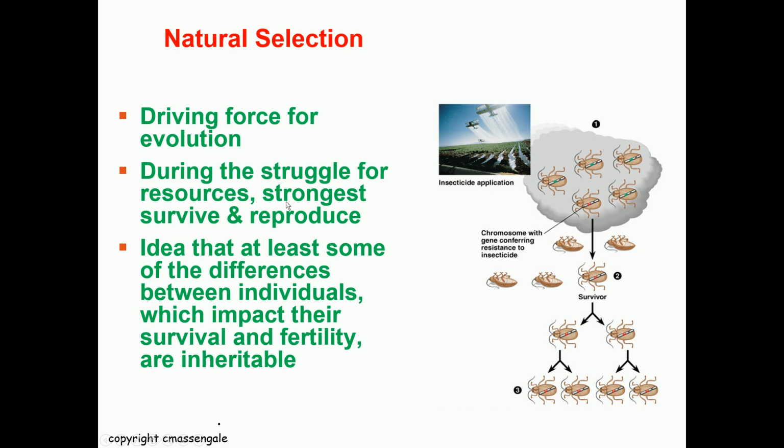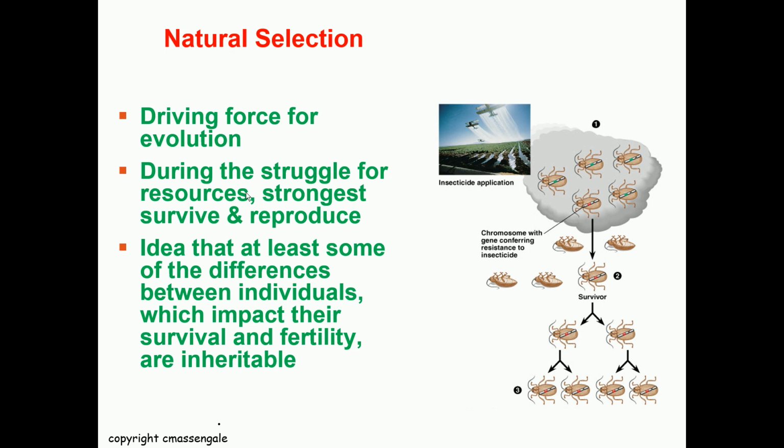So during the struggle for resources, the strongest survive and reproduce. Struggle for resources is a kind of pressure which nature imposes. If in a population there are a lot of organisms but the food is less, then this is a kind of pressure, a kind of challenge the organisms have to face or bear.